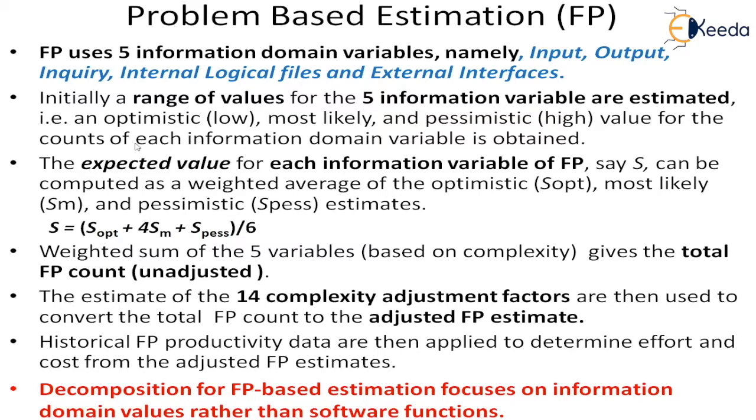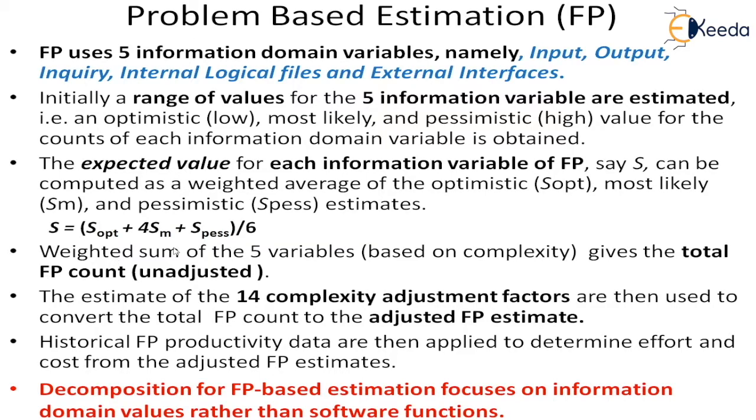The counts of each information domain variable are obtained, and that means we try to say how many there will be. The expected value of each information variable, FP, say S, can be computed by using the statistical average formula. Then the weighted sum of the 5 variables gives us the total unadjusted function points.